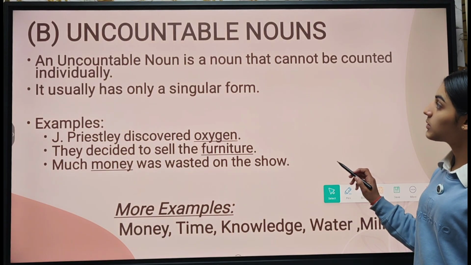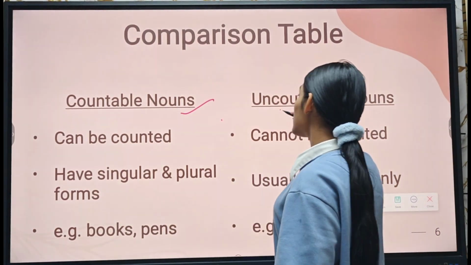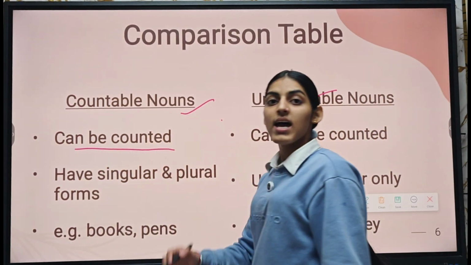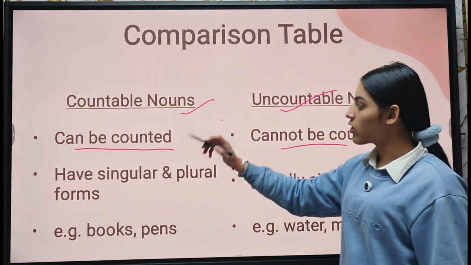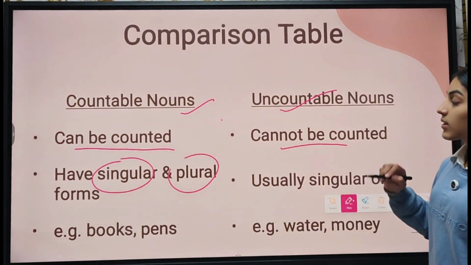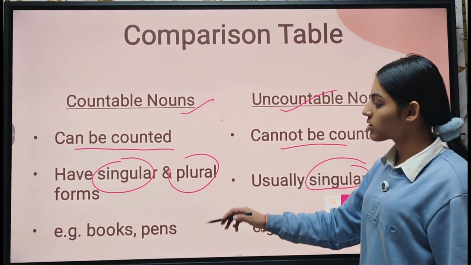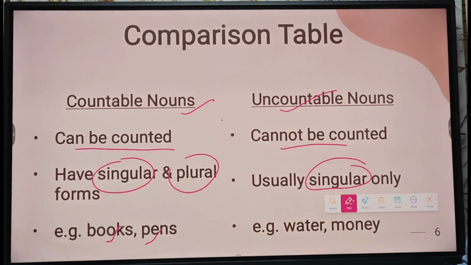Alright, now let's move on. Now let's see comparison table between countable nouns and uncountable nouns. Countable nouns are those which can be counted and uncountable nouns are those which cannot be counted. In countable nouns, we have singular form and plural form. But in uncountable nouns, we only have singular form. In countable nouns, we have examples as books, pens. Then in uncountable nouns, examples as water and money.